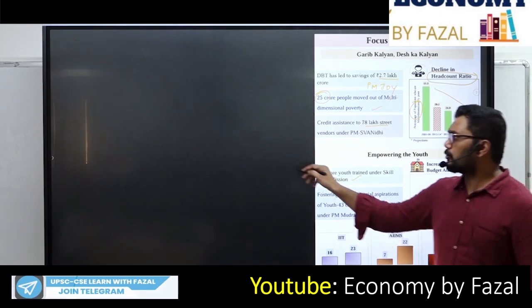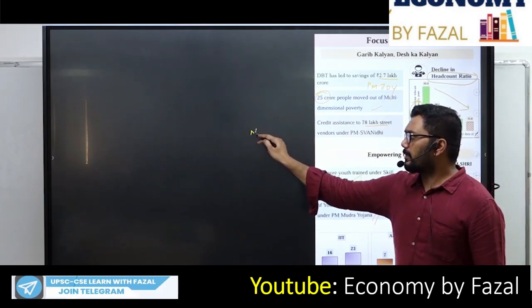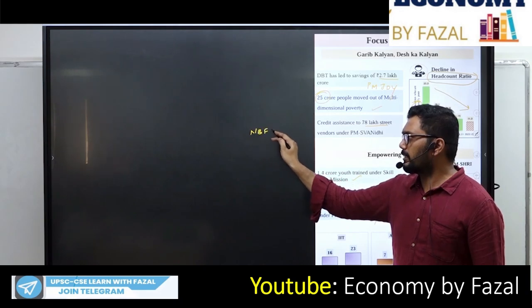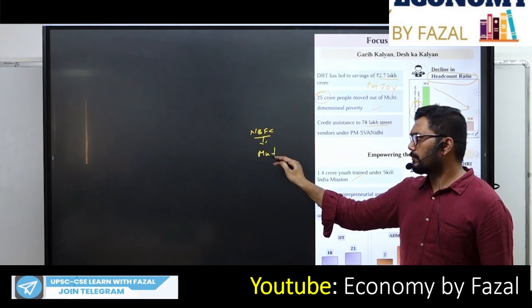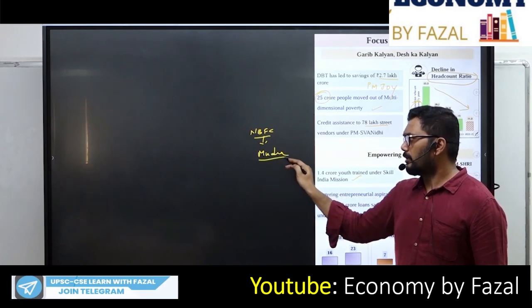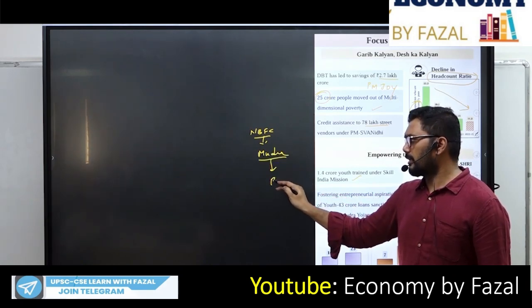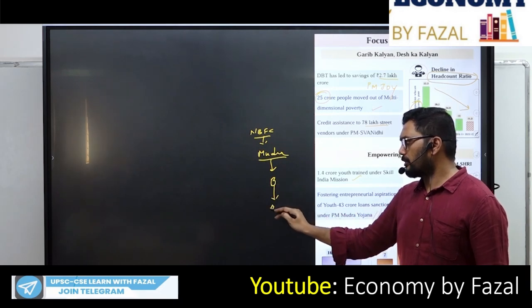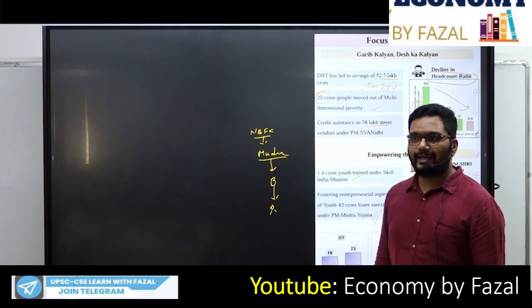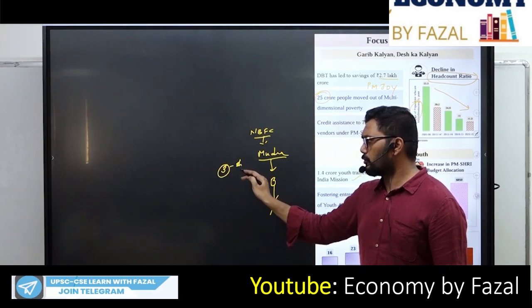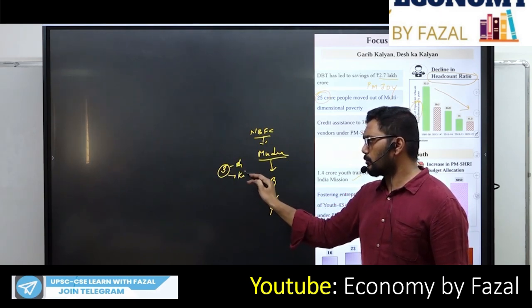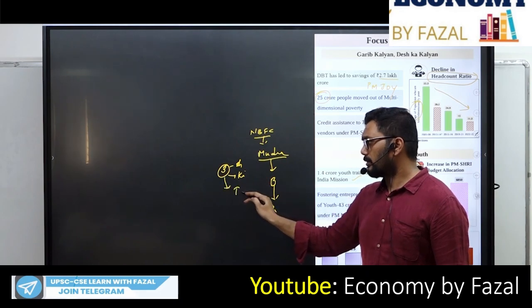PM Mudra Yojana comes under the non-bank financial companies, where you have Mudra. From Mudra, it goes to the banks, and from banks it goes to the consumers. Mudra has three categories: Shishu, Kishore and Tarun.